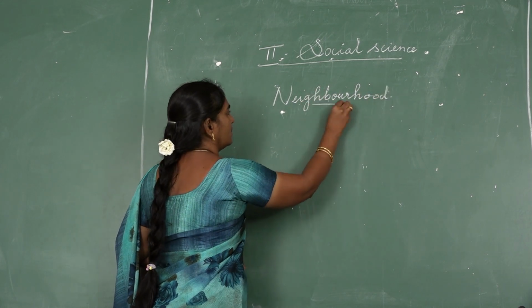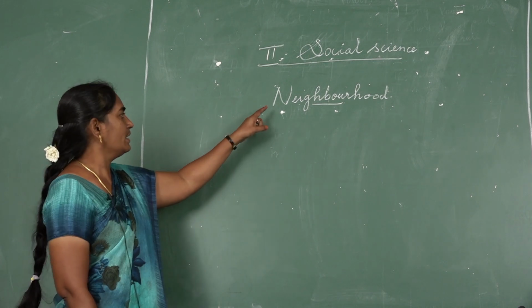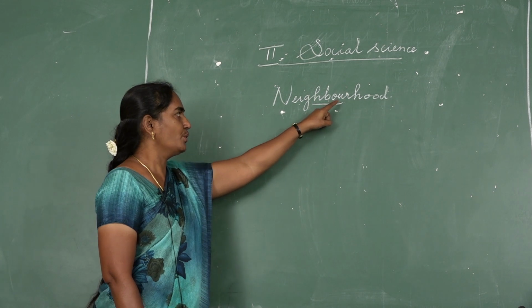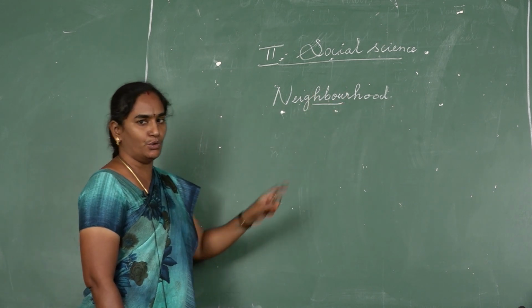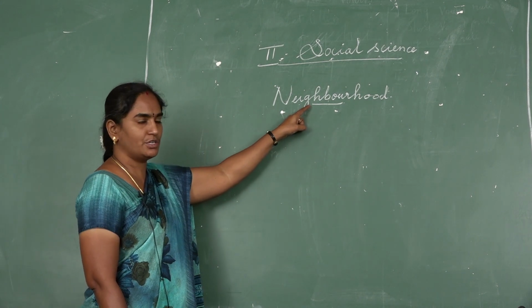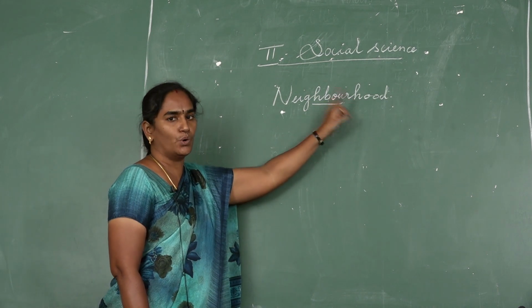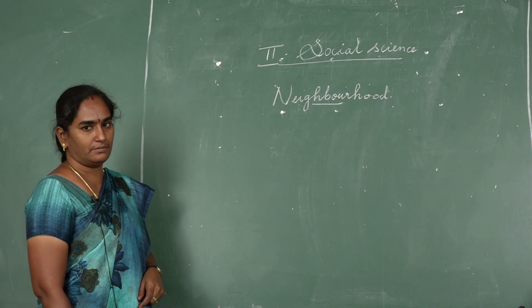Can you say the spelling? Neighborhood. Spell out. Neighborhood. So what is meant by neighborhood?